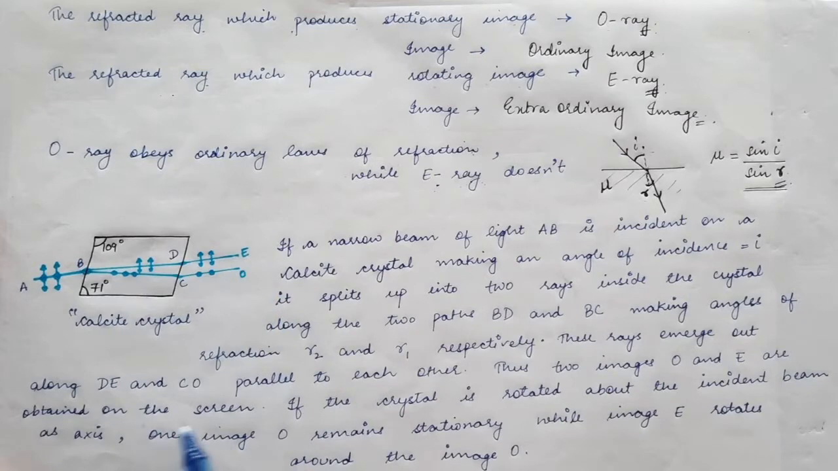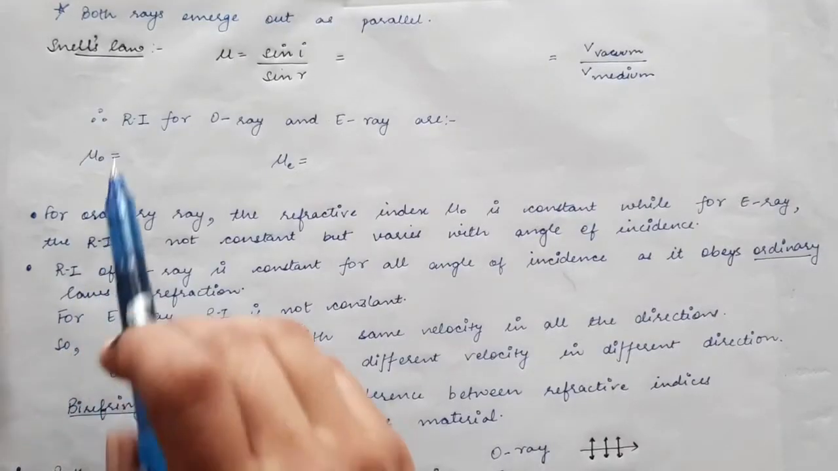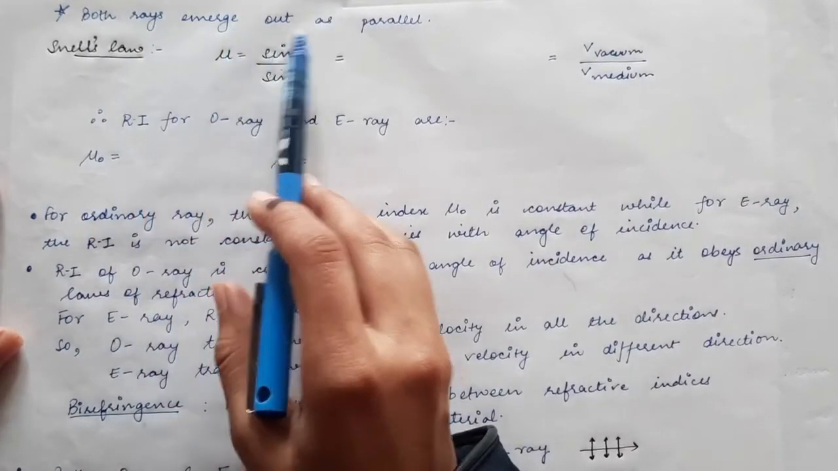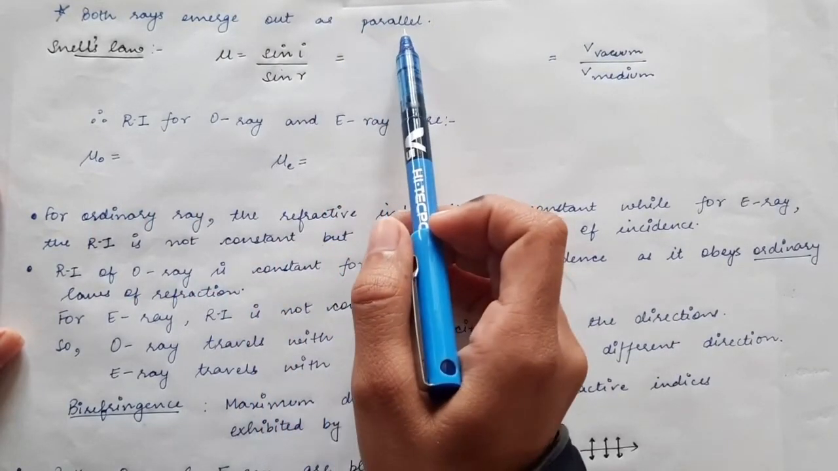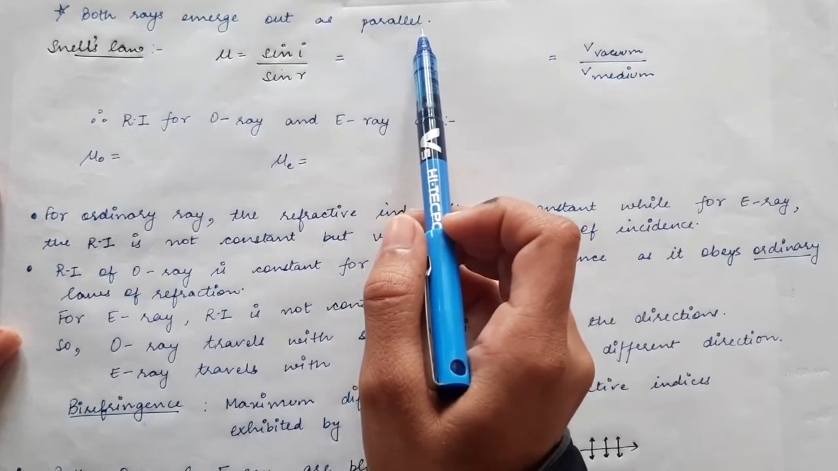Two images are formed on the screen. If you rotate the crystal about the incident beam as the axis, this O image will remain stationary while the image E rotates around the image O. This I have already explained on the previous page. Both the O ray and E ray emerge out parallel in the case of calcite crystal, because the two opposite faces of the calcite crystal are parallel to each other.